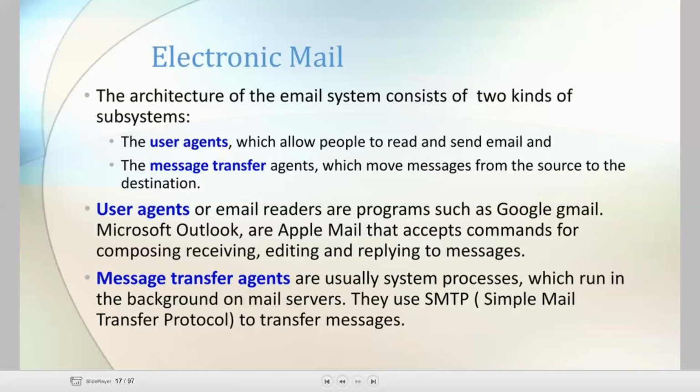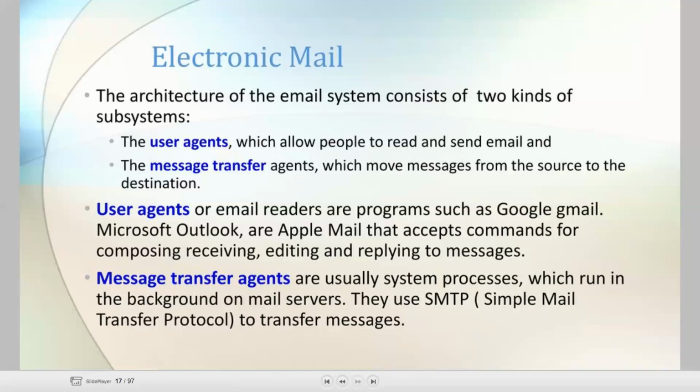Next, the message transfer agent is the second subsystem of email. These are usually system processes which run in the background. We cannot view the process of the message transfer agent. It runs in the background on mail servers, and it uses a protocol called SMTP. A simple mail transfer protocol is used.